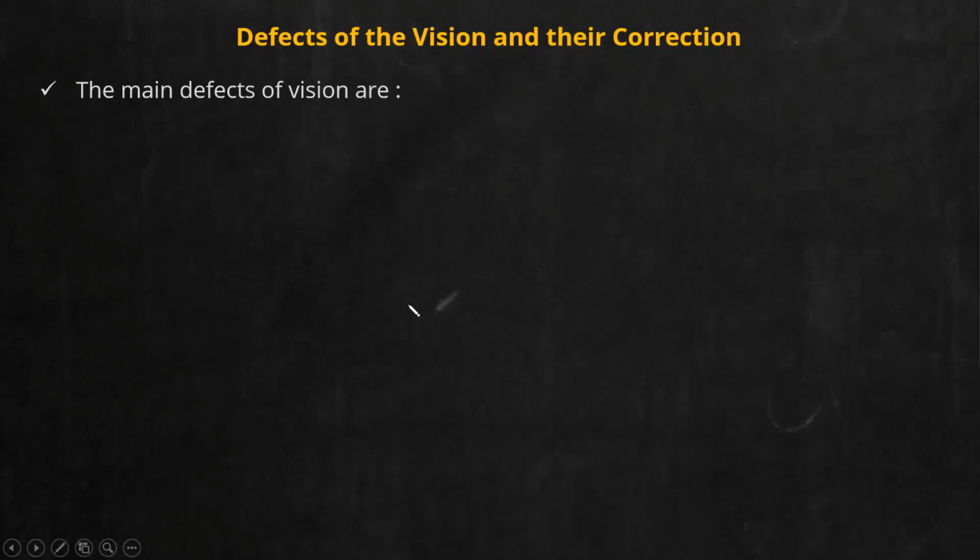But in earlier class, we have seen one more defect. What was that? With reference to the crystalline lens, we have seen one condition, cataract. So that is also a defect. Summary is that we will mainly deal with 4 defects. And we have already covered cataract, so I'm not discussing it again here.